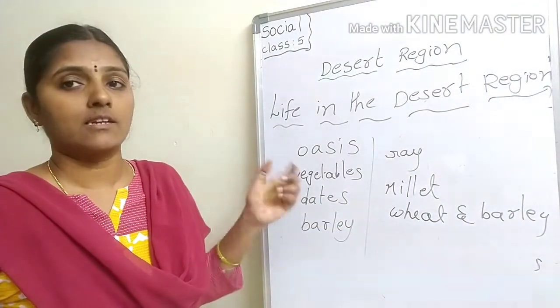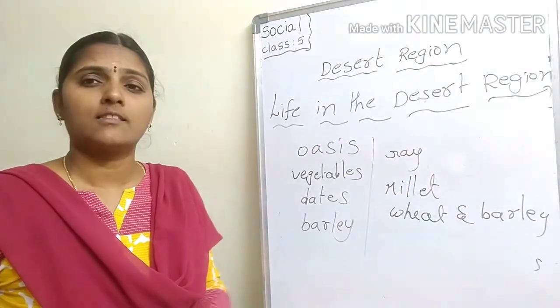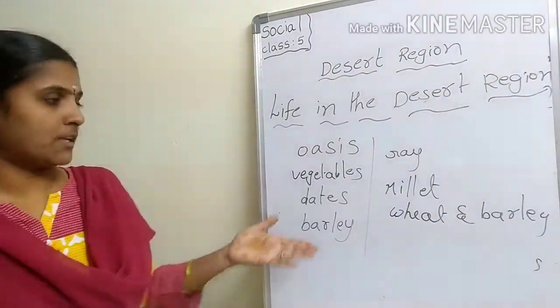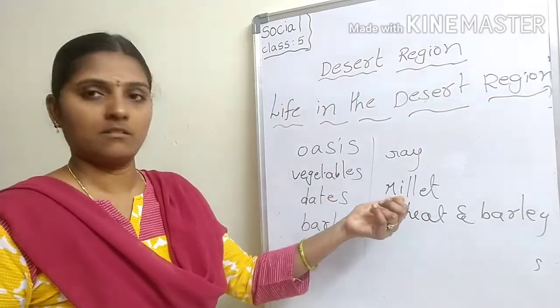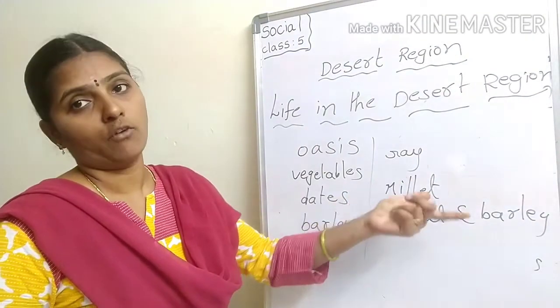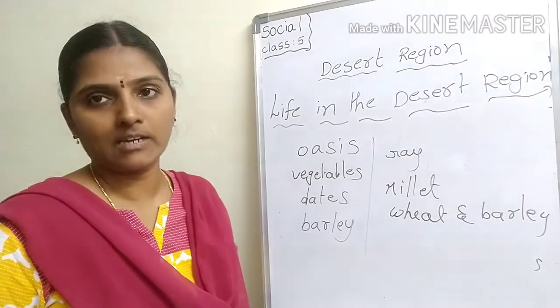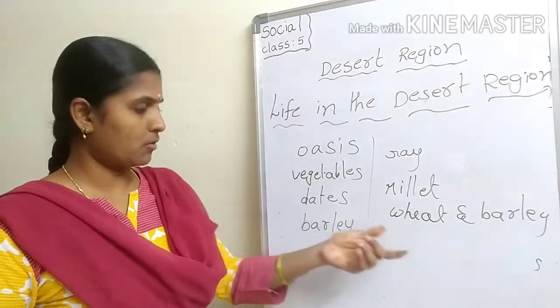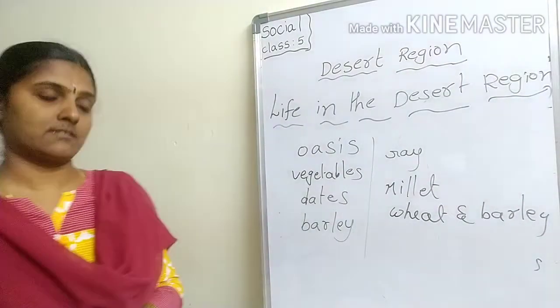People cultivate vegetables, dates, barley, and rye. The most popular food crop is millet, and it is grown near the water holes. Wheat and barley are grown near the oases.